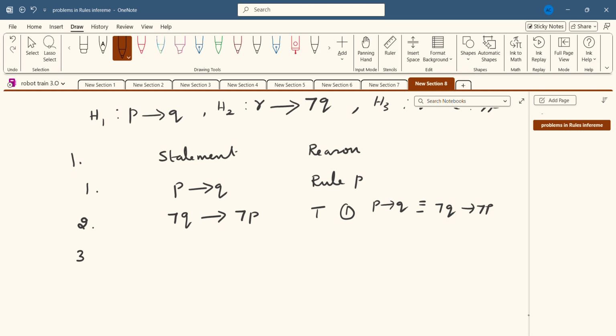Okay. Third one, R conditional negation Q. So once again I am going to introduce the premise, the second one. So I can write rule P. Okay. And fourth one.